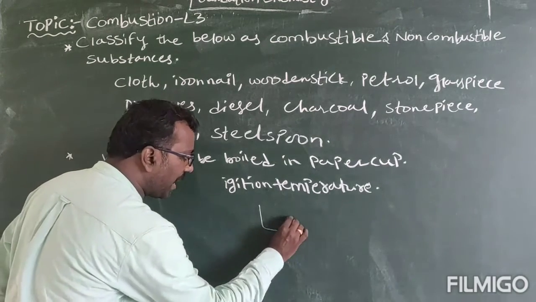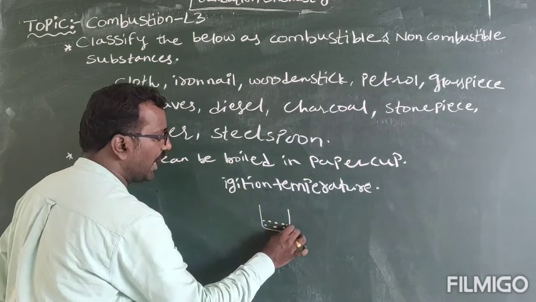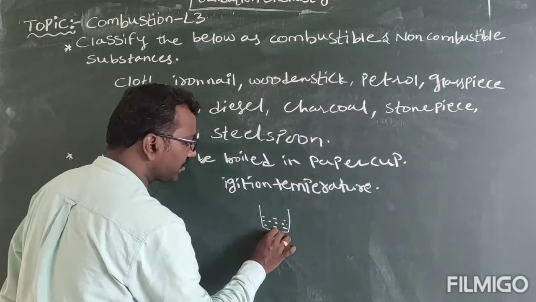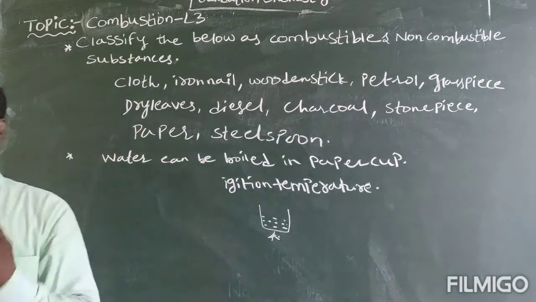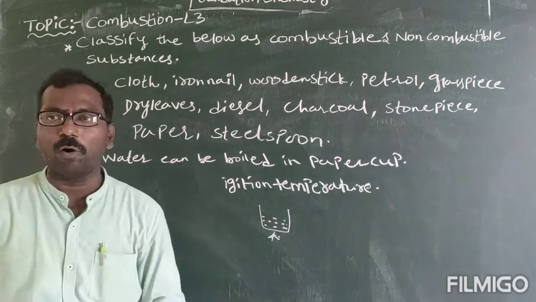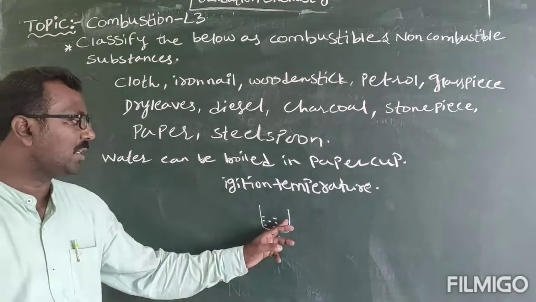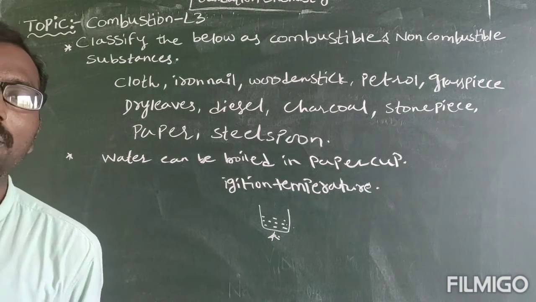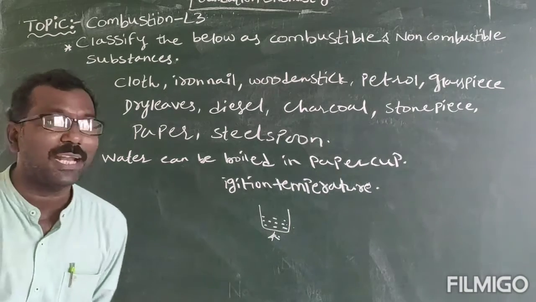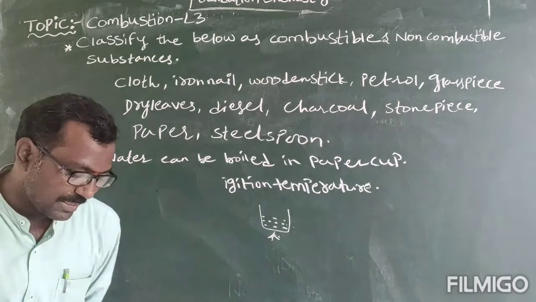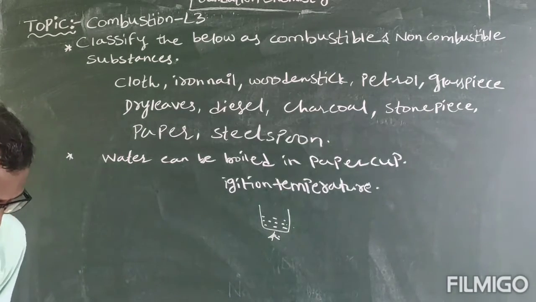If you take a paper cup filled with water on a flame, the paper cup doesn't burn. Why? The water starts boiling, and the ignition temperature of paper is not as low as the boiling temperature of water. So that's why it doesn't burn.